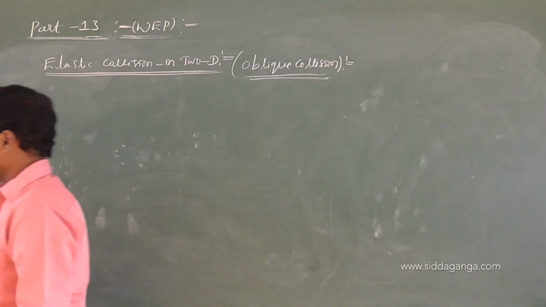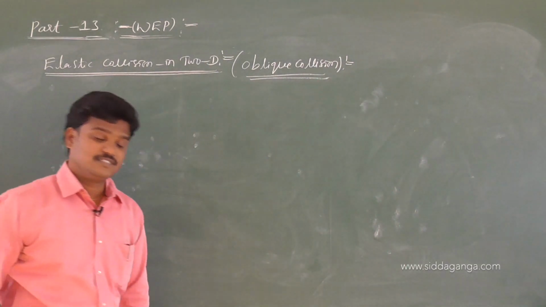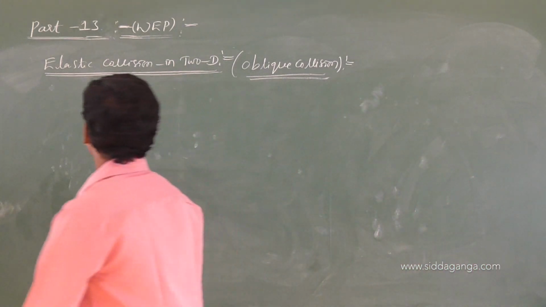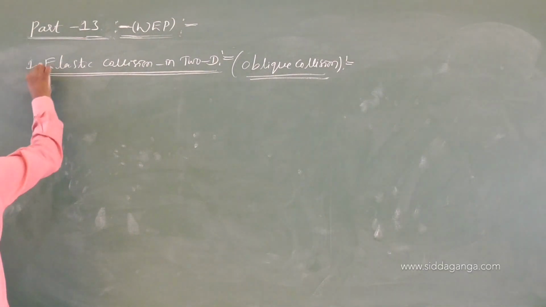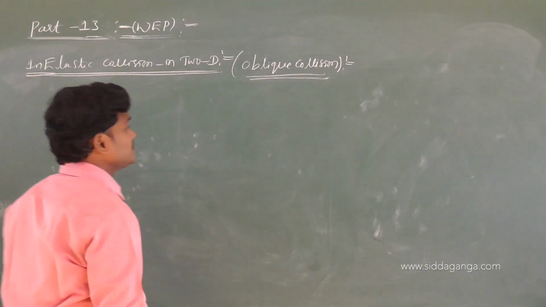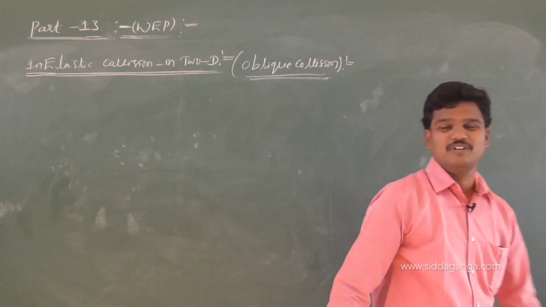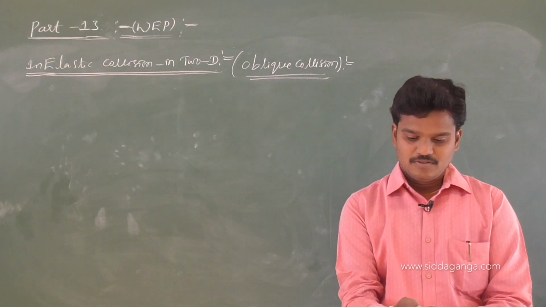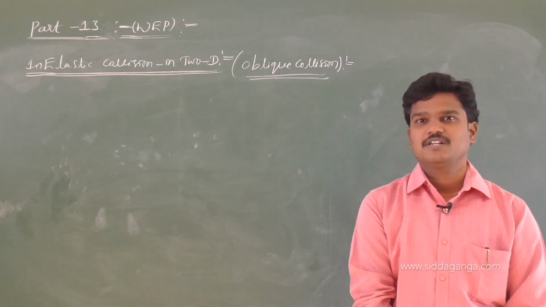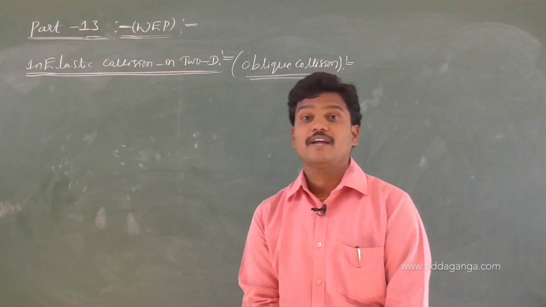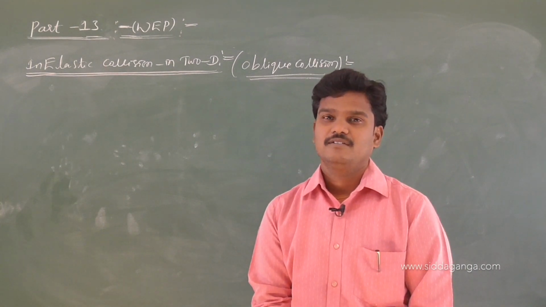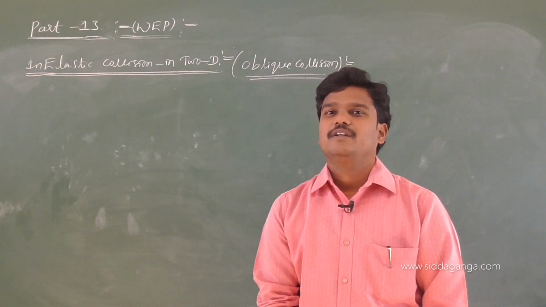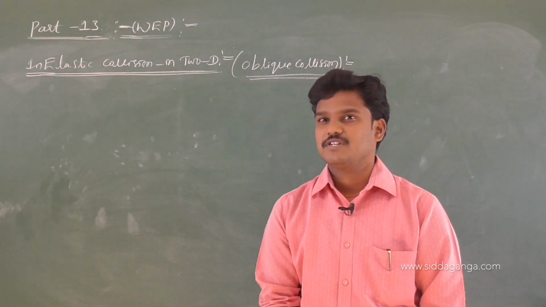And see, if it is an elastic collision, there is no problem. If it is an inelastic collision, inelastic collision in 2D, some complicated formulas will come. So, in case of inelastic collision, generally I use a word called line of impact. I think you will learn this name in laws of motion, in constraint equations.